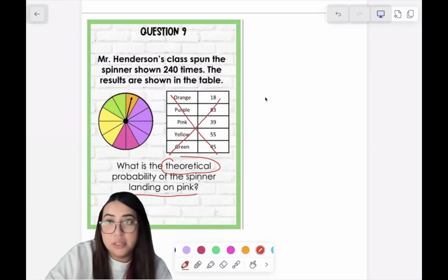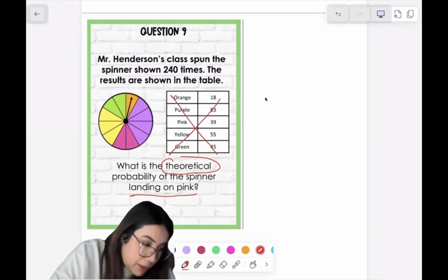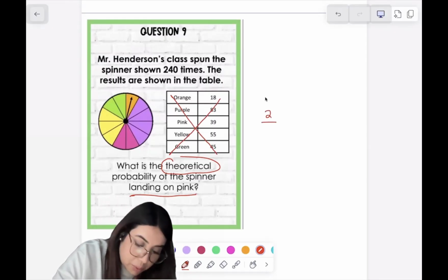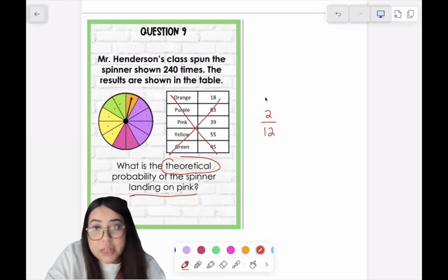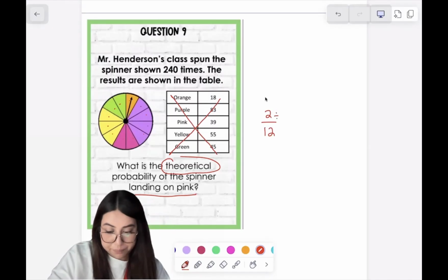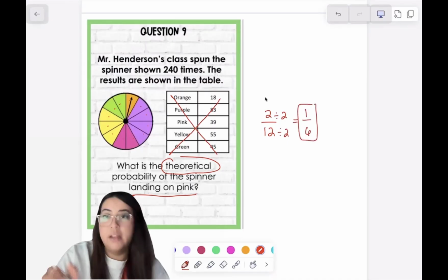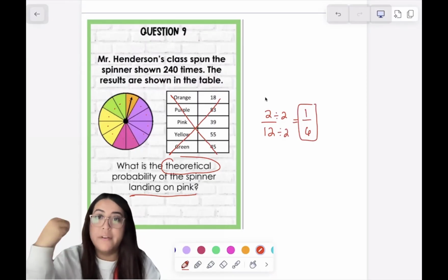Their experimental is this chart. The theoretical, in theory, is I'm going to count how many pink spaces, which is 2, out of total spaces. So 1, 2, 3, 4, 5, 6, 7, 8, 9, 10, 11, 12. That's not my answer yet because I have to simplify. So that's 1/6. In theory, they would land on it 1 out of 6 times. Every 6 times they spin, they would land on it 1 time.